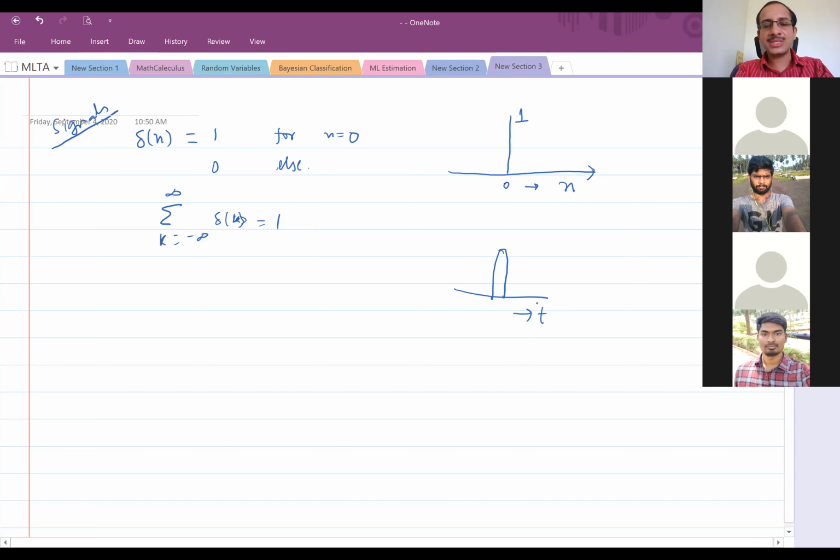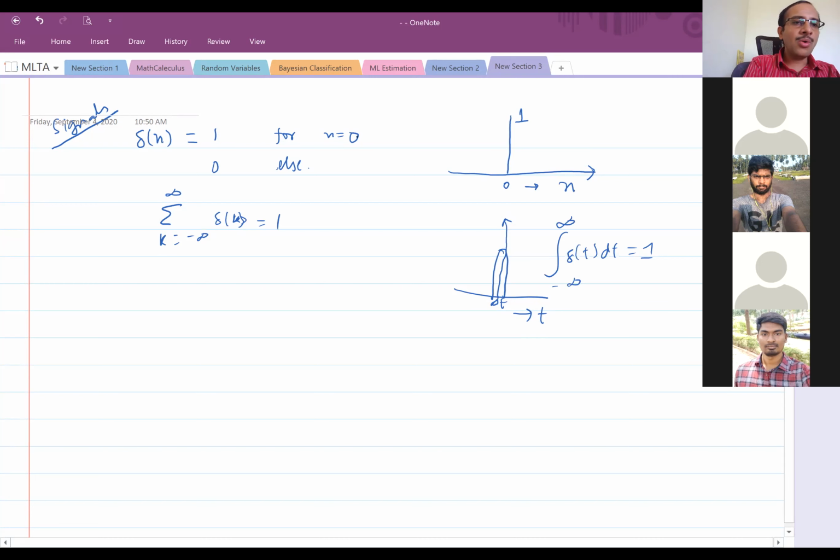So this is the continuous impulse function. There we usually define delta t, and we say that its width tends to 0 and its height tends to infinity, and so on. The property is that the integral of delta t over dt, from minus infinity to infinity, is equal to 1. We define it like this. We leave this discussion on the continuous delta function because that's not very important for us for now, but I suggest you go through my notes and the book to get more details on it. So the discrete impulse is fine for now.